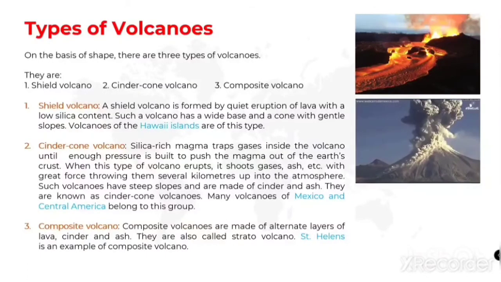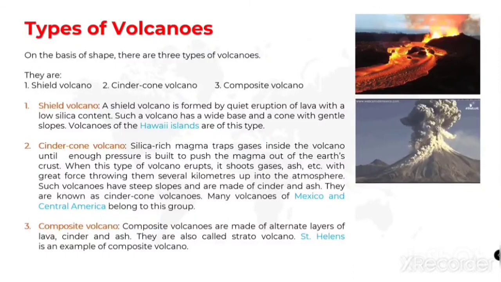So this volcano is waiting to get the pressure to burst. Okay, when this type of volcano erupts, it shoots gases, ashes, etc. If you see the video clip, you can understand it very well. When this eruption is happening, it will shoot the gases and ashes with great force, and it spreads several kilometers up into the atmosphere.